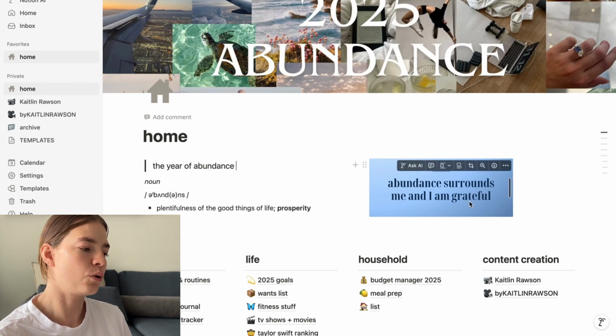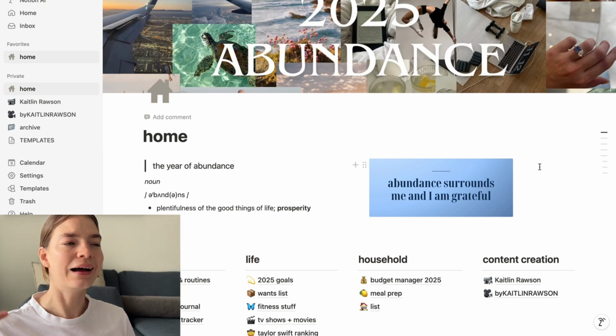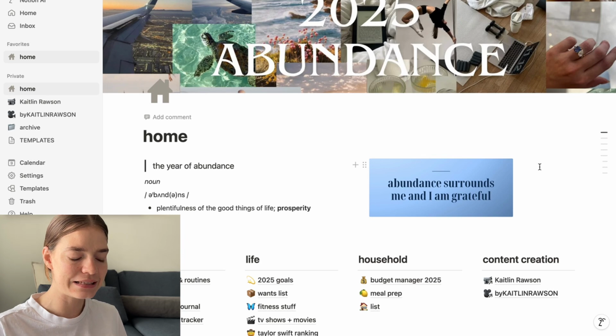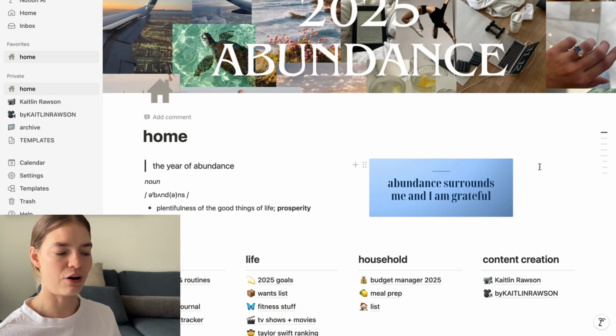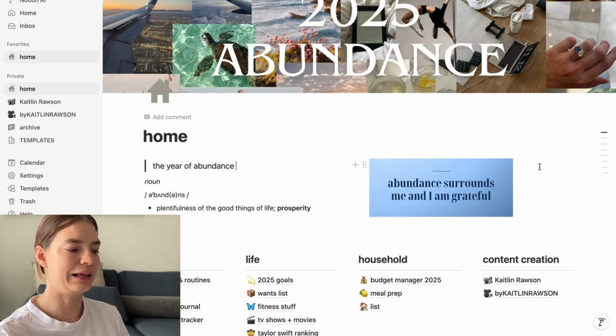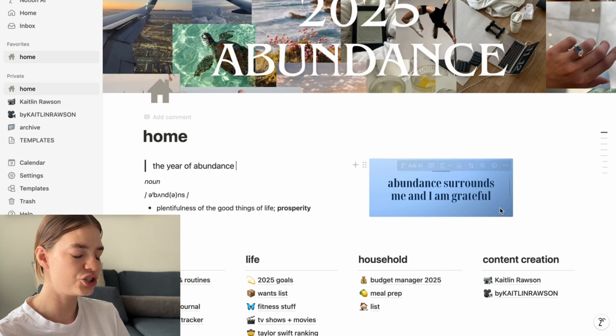So my quote over here as well: abundance surrounds me and I am grateful, because I'm also trying to cultivate a little bit of that gratitude mindset, of not just recognizing that there is abundance in my life, and not just striving for more abundance, but recognizing the abundance that already exists in my life and being cognizant and grateful of that fact. I'm trying to be a little bit more intentional with that, and that's why this is one of the main first quotes that I see when I open up my home page.